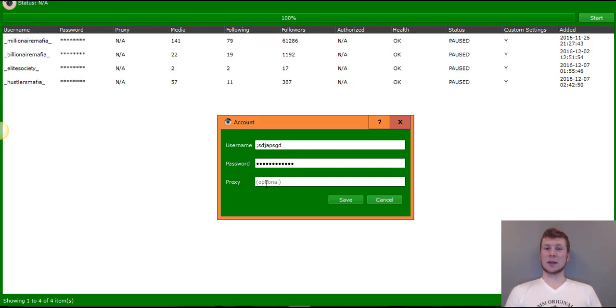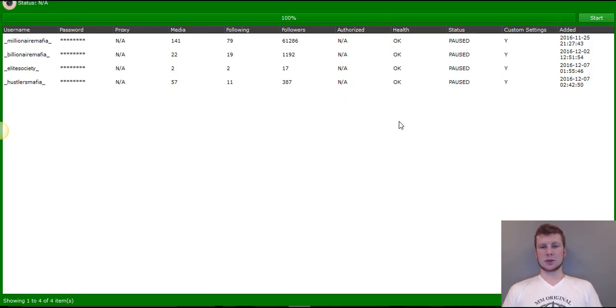They probably know anyways, but to make sure that it is appearing as organic engagement, you want to make sure that you've got a proxy paired up for every 5 accounts. So you get 5, you're good. When you get past 5, you put in 1 proxy for every 5 accounts. Make sure that you're using high quality proxies, and we can put some more information in our resources tab about where to get high quality proxies, so make sure to check there as well.